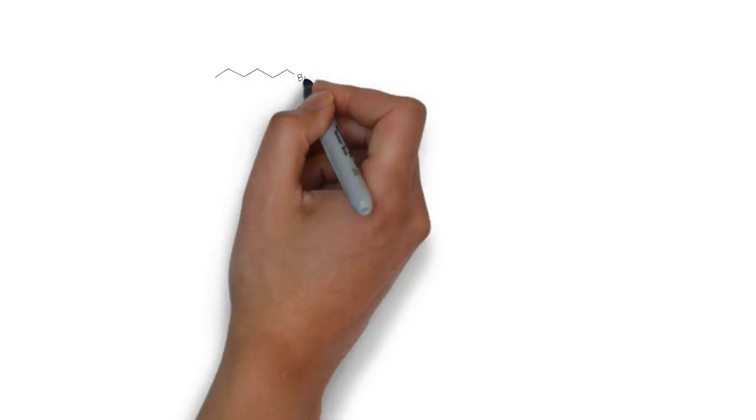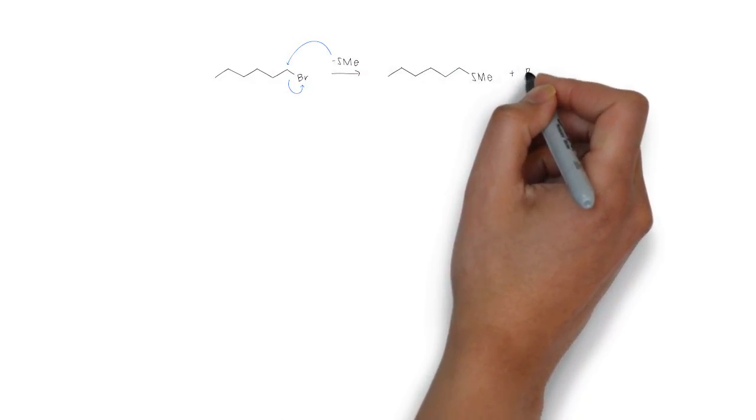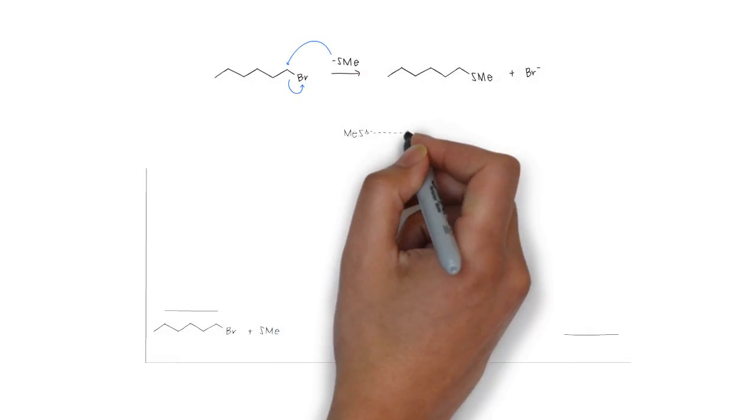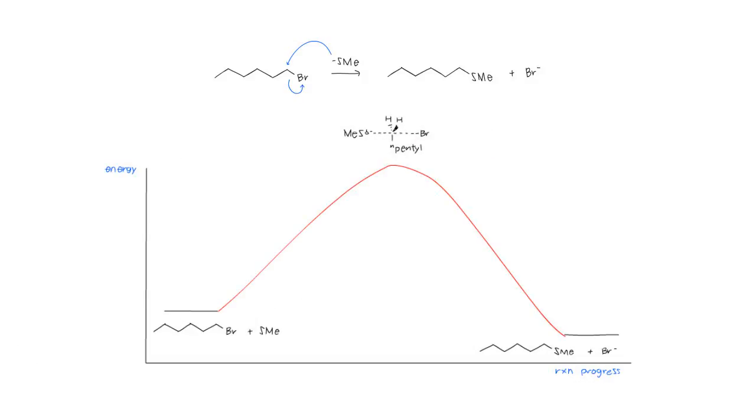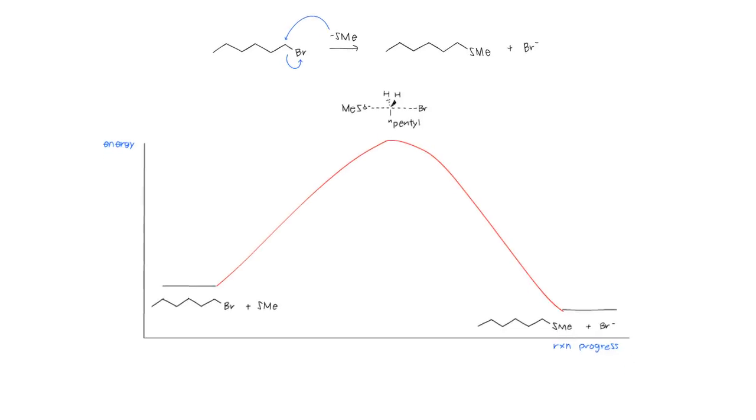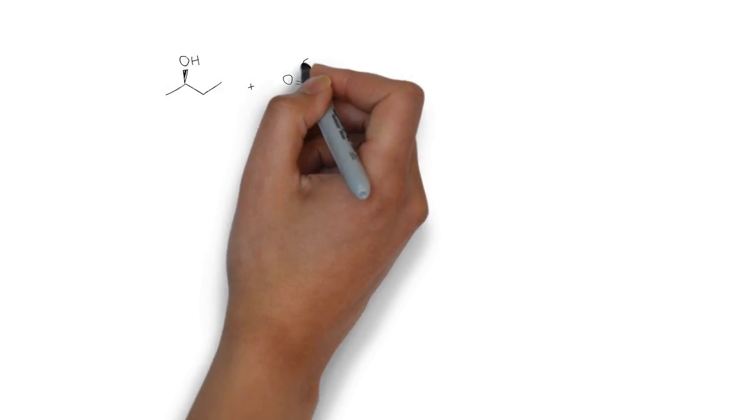If we look at the reaction profile, do we get one hump or two? One. How many humps did we get for SN1? Two. Are there any intermediates in SN2? No. How many intermediates in SN1? One. How many transition states in SN1? Two. Good.